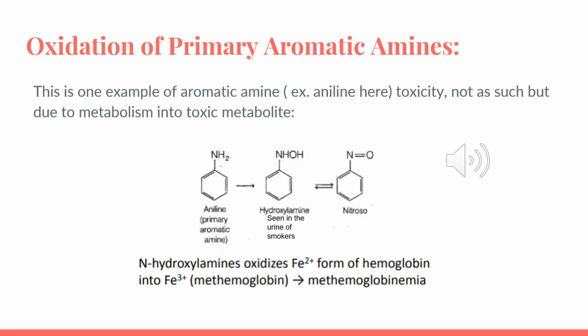For the oxidation of primary aromatic amines, we have the example here of aniline, which can undergo oxidation and hydroxylation to form hydroxylamine. But here hydroxylamine is going to be toxic because it oxidizes the iron form of hemoglobin into methemoglobin and can lead to methemoglobinemia.